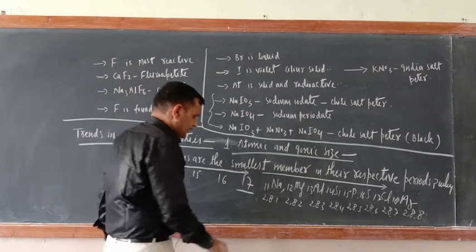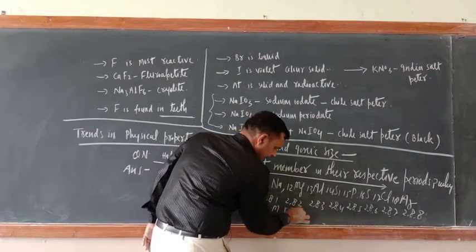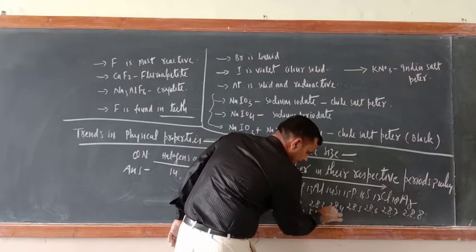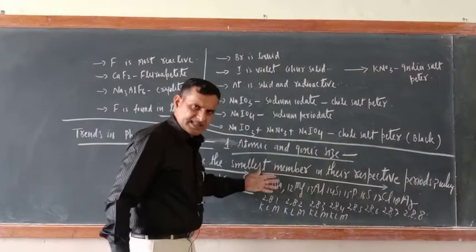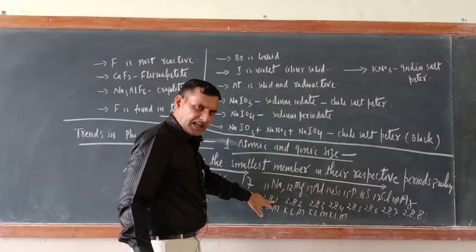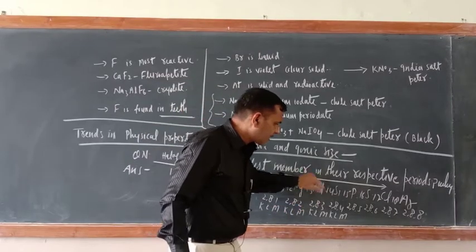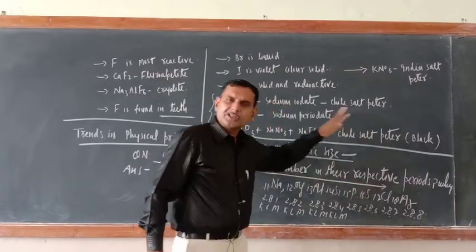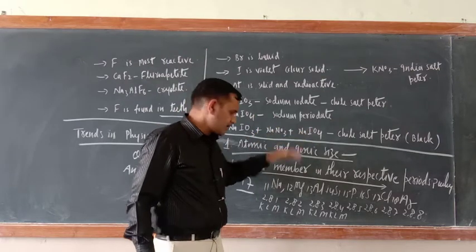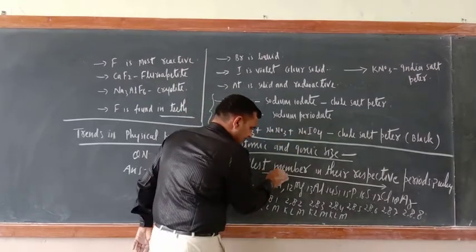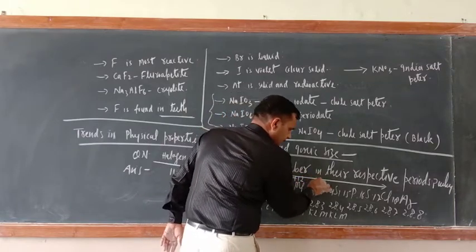So just try to understand here. K, L, M, here also K, L, M, here K, L, M. Everywhere how many shells are there? 3 shells are there. But in the last shell, the outermost shell, here 1 electron, 2 electrons, 3 electrons. So the number of electrons is increasing. Hence nuclear charge will also increase or not? Nuclear charge, here what would be there? Plus 11. Here what is there? Plus 12. Here plus 13.